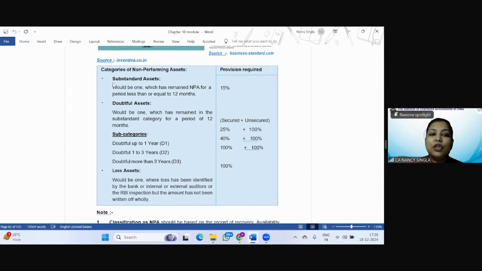And with respect to the secured portion, doubtful up to 1 year, it will be 25%. Doubtful from 1 to 3 years, it will be 40%. And doubtful for more than 3 years, it will be what? 100%. And a loss asset is the one that has been identified by the bank, or internal or external auditors, or the RBI inspection as loss, but the amount has not been written off wholly. So while inspecting, it has been seen that nothing is going to come from this asset now. So 100% provision shall be created with respect to that asset.